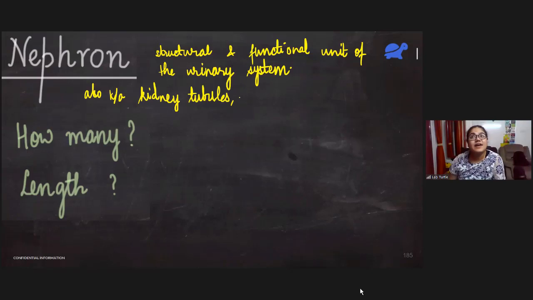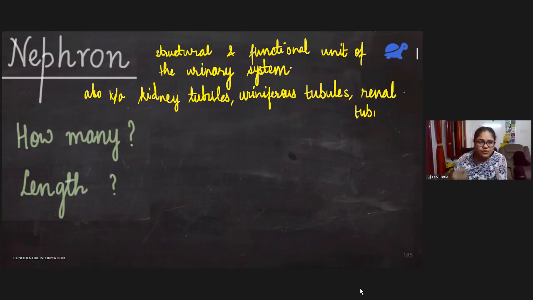And that is why they are also known as uriniferous tubules. Or we can also call them renal tubule, because renal is something that pertains to the kidneys. So we can give it these names. So it has these four names that you should know.